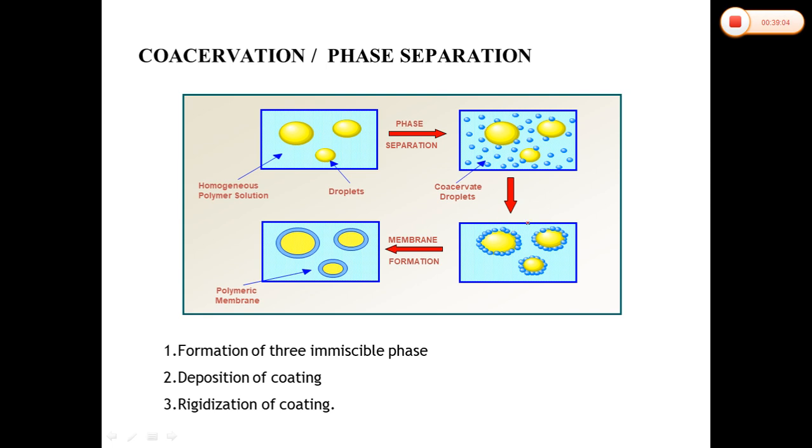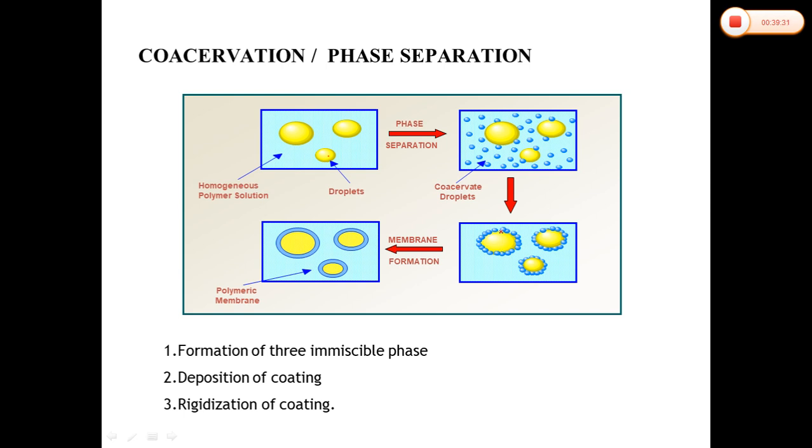Now this will be our core material and this will be our polymer solution. By any method, by temperature change, by polymer addition or polymer-polymer interactions, the phases will separate, two phases get separated. Now the coacervate droplets will get deposited on our core material.